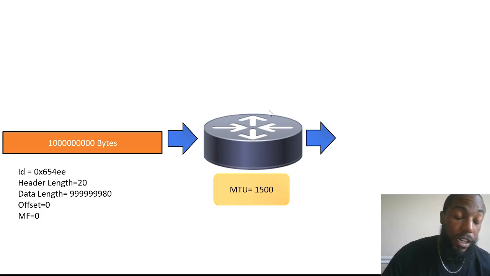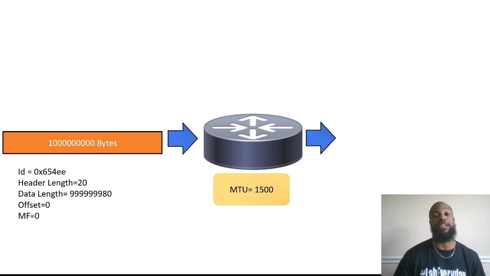Here's the last one. We're going to do one more. This is the last one, I promise. Look over here on the left-hand side where the packet is. That's, I don't know, a million bytes? A billion bytes? I don't feel like counting all those zeros. Either way, I figured out that's 1 gigabyte of data. So y'all go ahead and do the math. This is a little harder. Go ahead and pause here.